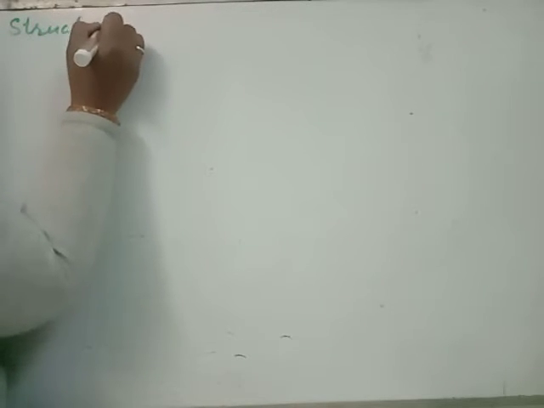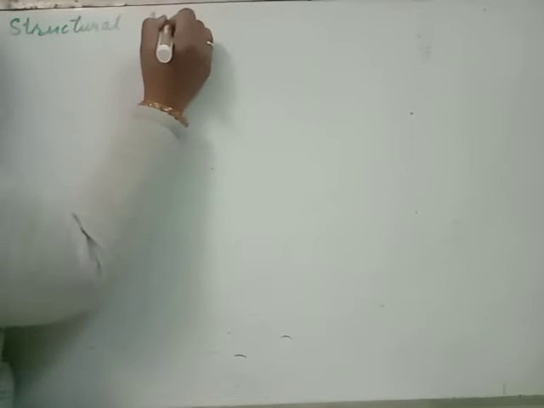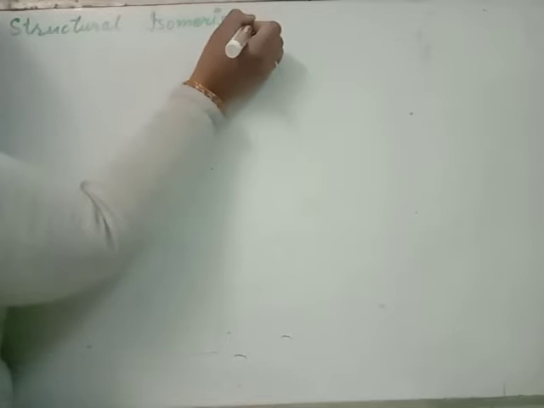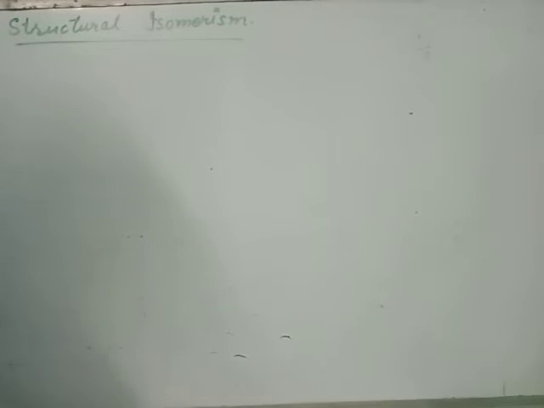Now, structural isomerism. How structures are different for the same molecular formula can be studied under the heading of structural isomerism. Structural isomerism means two or more compounds have same molecular formula but they have different structures.